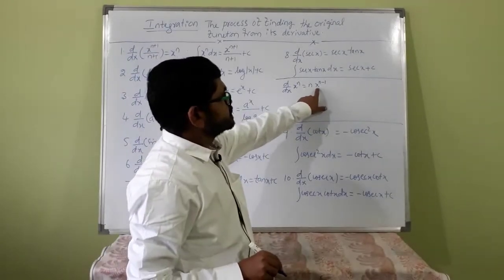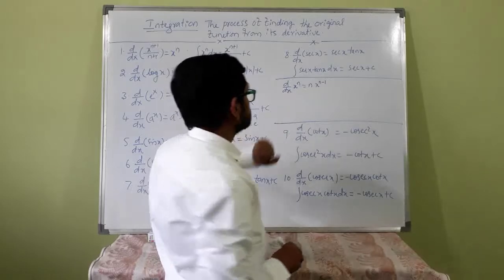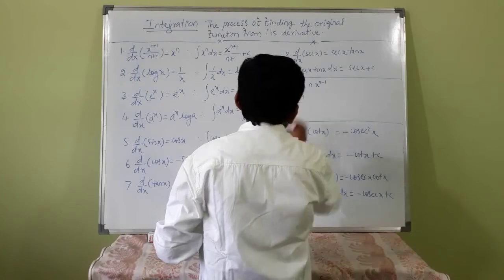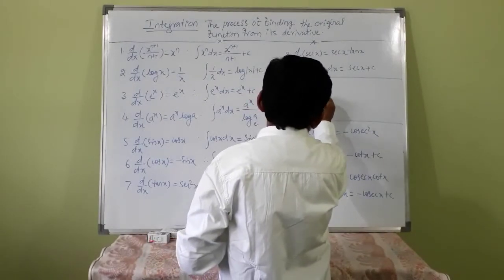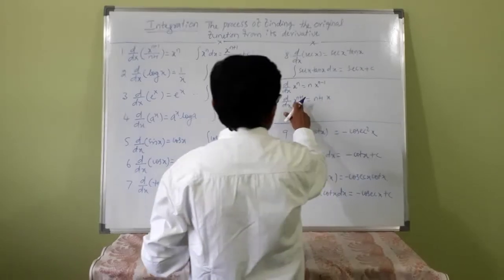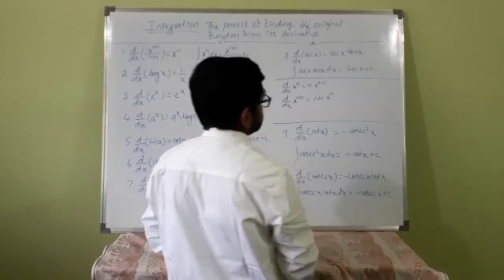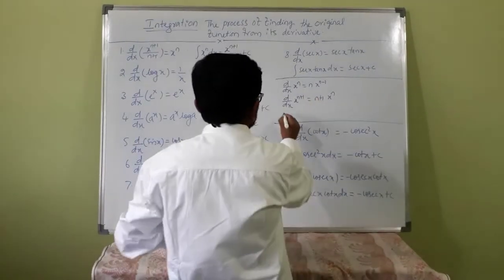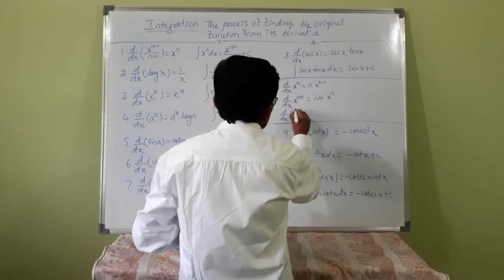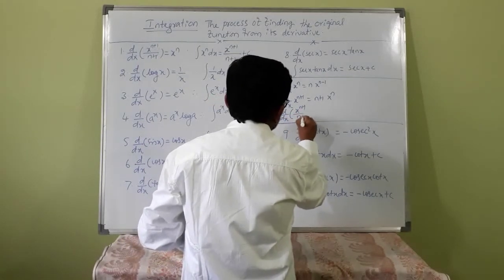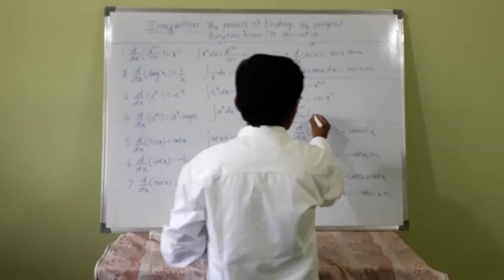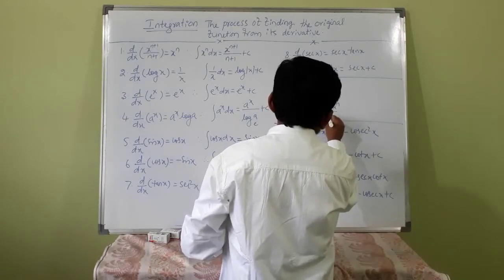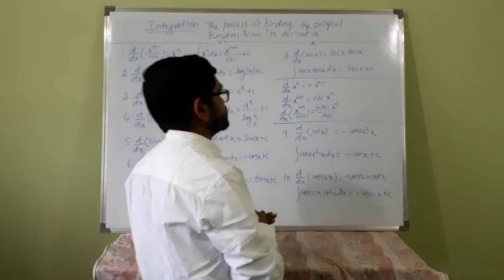Suppose you want x raised to n here, what will you do? d by dx of x raised to n plus 1 gives n plus 1 into x raised to n, but if you want actually x raised to n, what you have to do? d by dx of x raised to n plus 1 divided by n plus 1. This will be n plus 1 into x raised to n divided by n plus 1, so that these get cancelled, x raised to n.